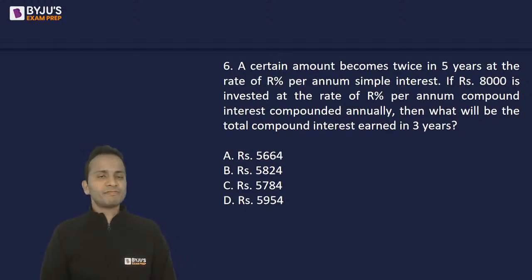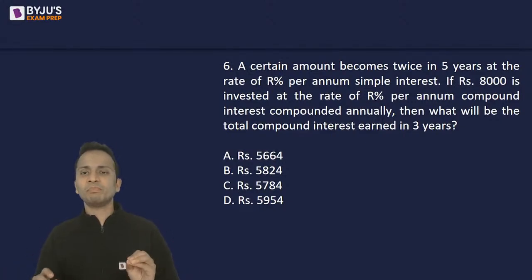So first of all, from the first statement, we should calculate the value of R, rate of interest calculate कर लेंगे. Then we'll apply the same rate of interest when the principal is 8,000. It is compounded annually for 3 years, and we'll calculate the compound interest earned in 3 years. So step by step देखते हैं. So पहले first statement, simple interest.